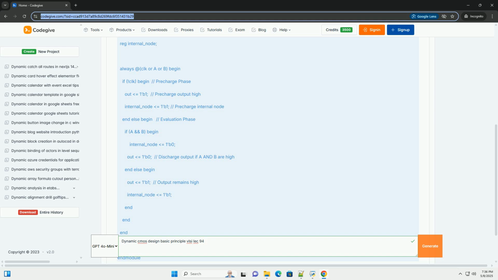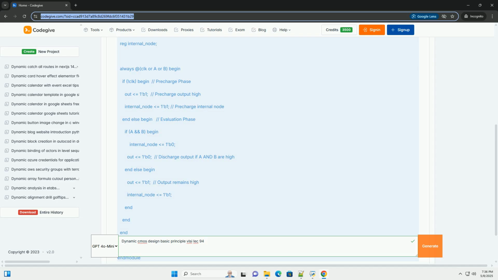Mitigation techniques for charge sharing. Precharge internal nodes: the most common solution is to precharge all internal nodes of the NMOS evaluation network to VDD during the precharge phase. This ensures that there is no charge redistribution when the evaluation phase begins. This is typically implemented by adding PMOS transistors that are switched by the inverse of the clock signal.